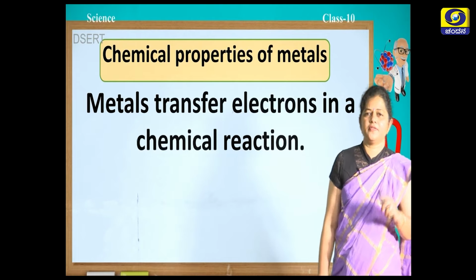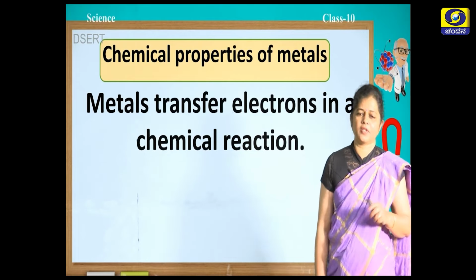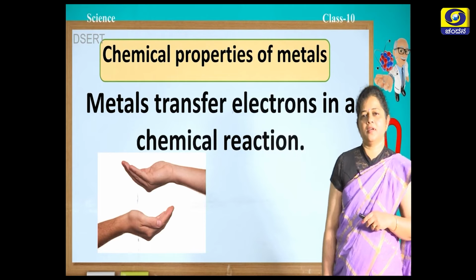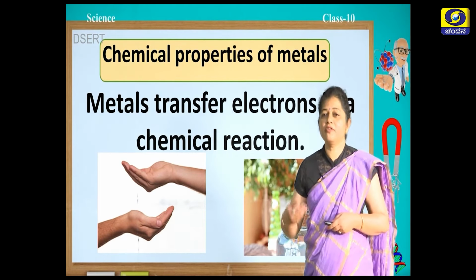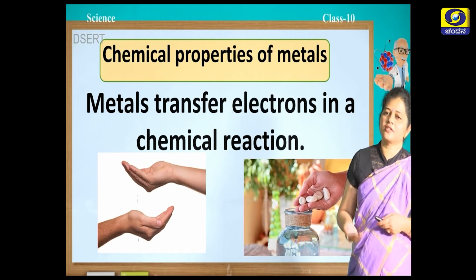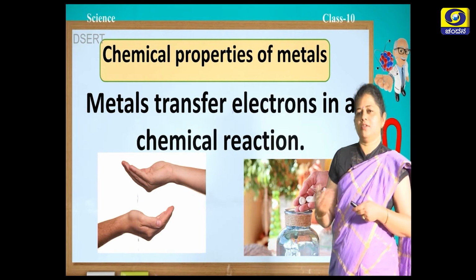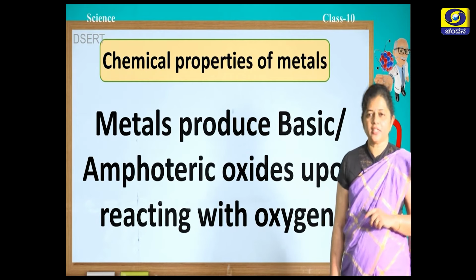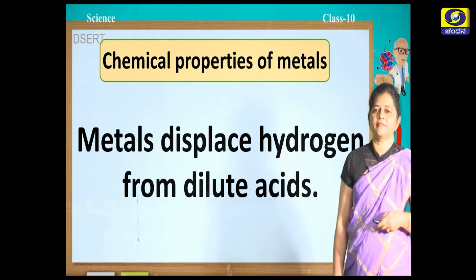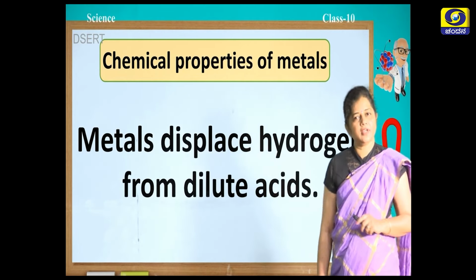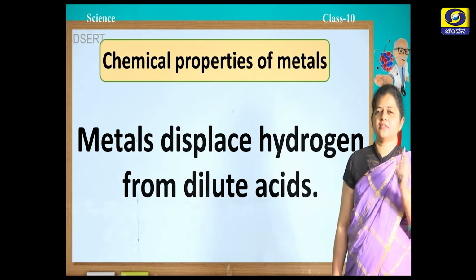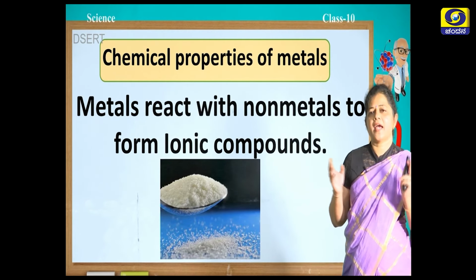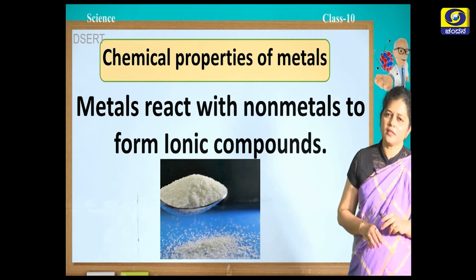Now, let us see a few chemical properties of the metals. During a chemical reaction, metals transfer electrons. They generally have the property of giving electrons. They transfer electrons from their atoms. When metals react with oxygen, they either produce basic or amphoteric oxides. They displace hydrogen from dilute acids. All metals generally displace hydrogen from dilute acids. Metals react with non-metals to form ionic compounds.